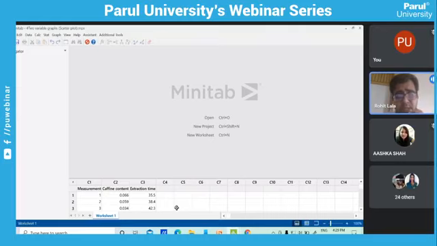So now see here, both variables are there. Now the simple thing is, there is a caffeine content which we measure, and there is an extraction time. Extraction time means how many hours or minutes the machine is on, and the content of caffeine is reduced. So first we should know whether there is a relationship between them or not.